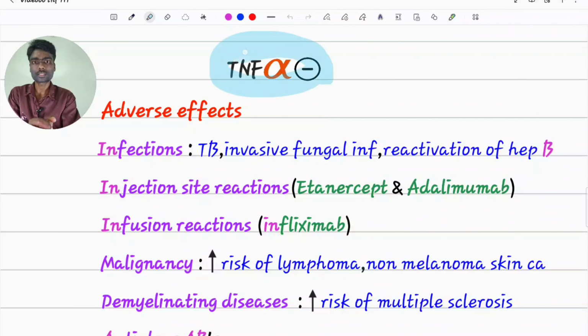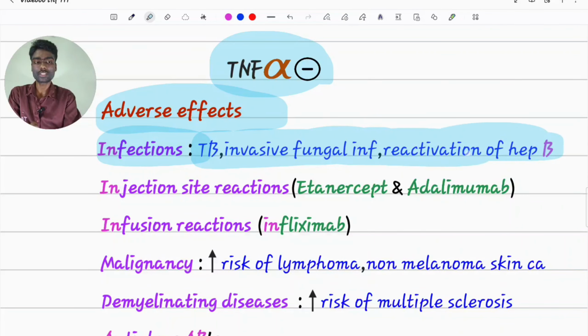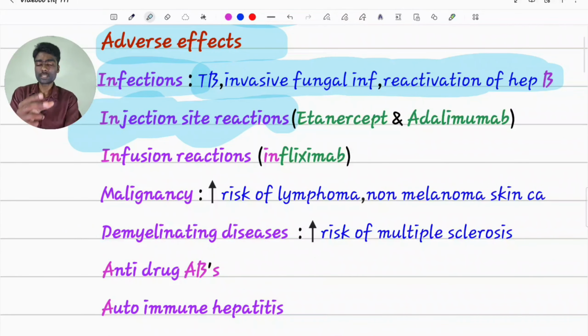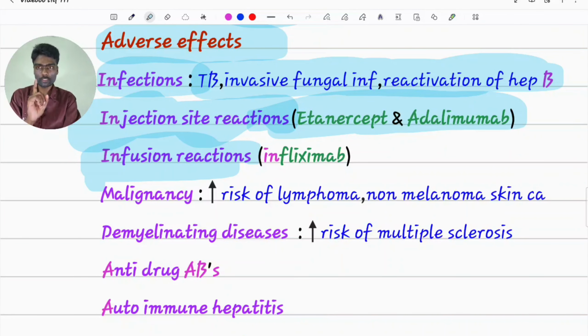TNF-alpha inhibitors. Coming to all the common points about TNF-alpha inhibitors. Adverse effects: infections, TB, invasive fungal infections, reactivation of hepatitis B, injection site reactions. Whichever TNF-alpha inhibitor is given via subcutaneous injection, like etanercept, adalimumab. Infusion reactions: only one TNF-alpha inhibitor is given by IV infusion, that is infliximab.